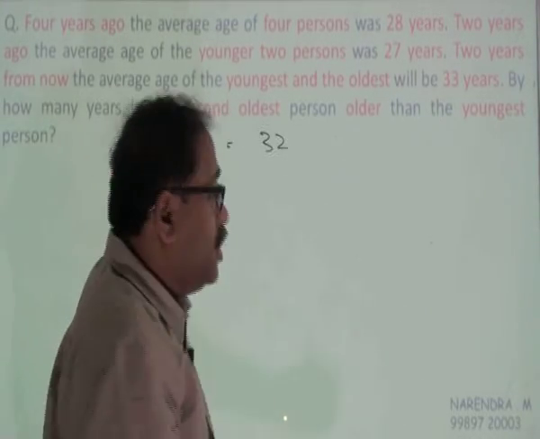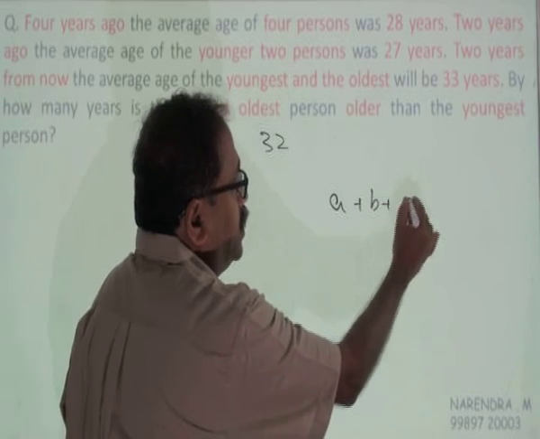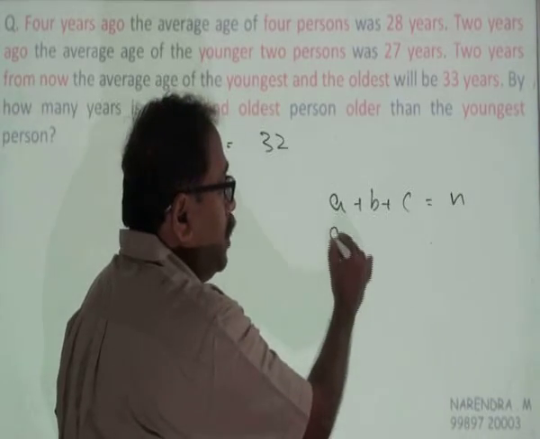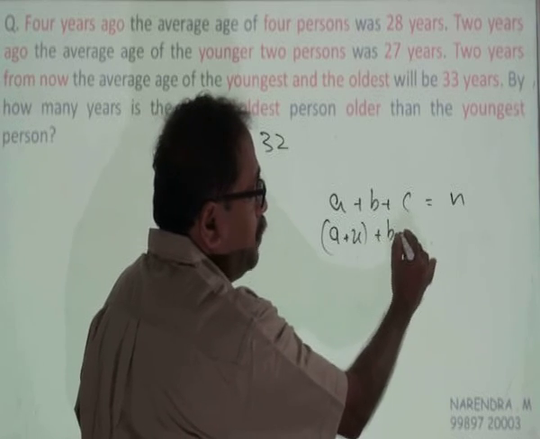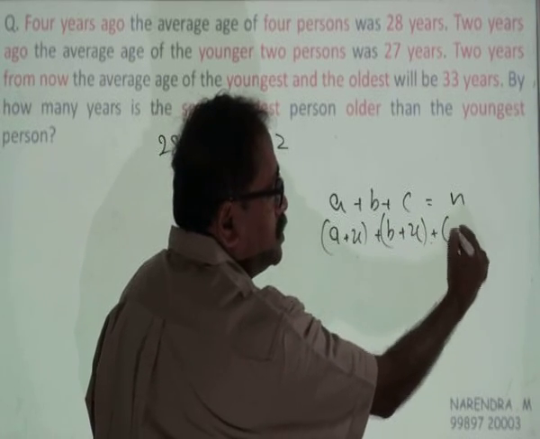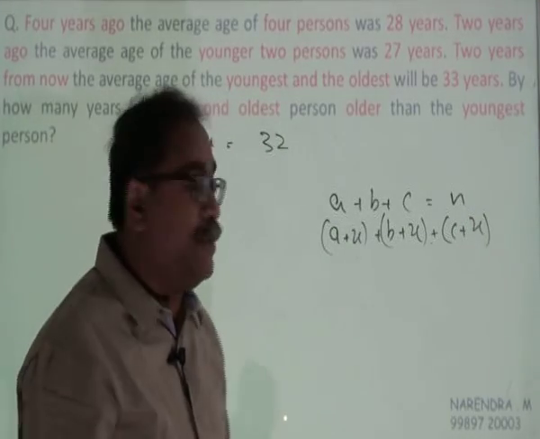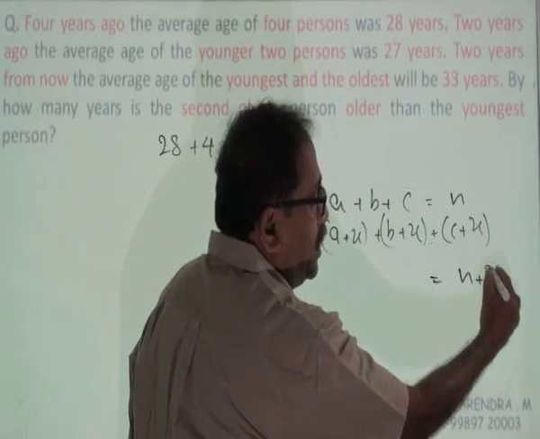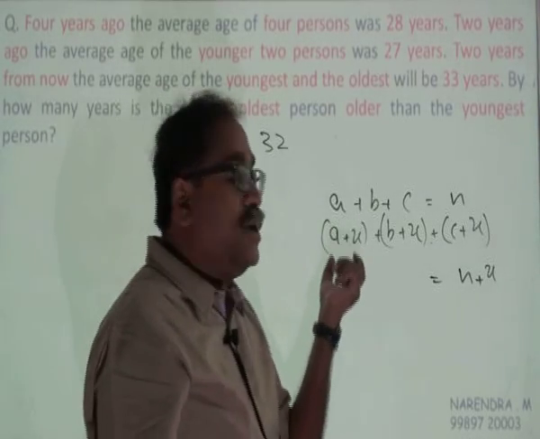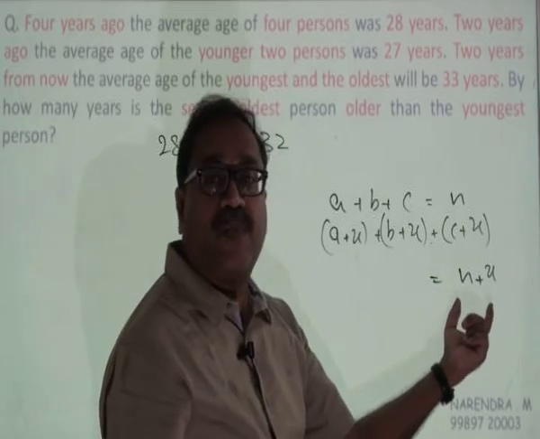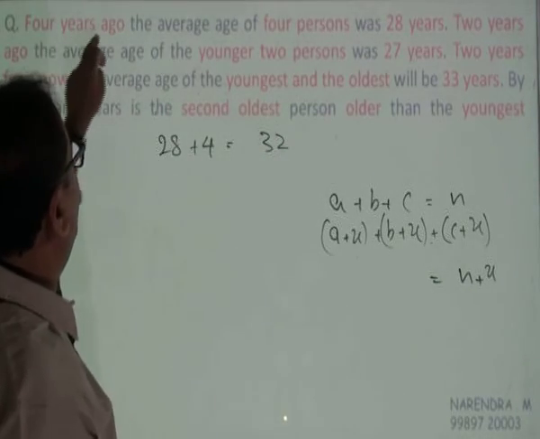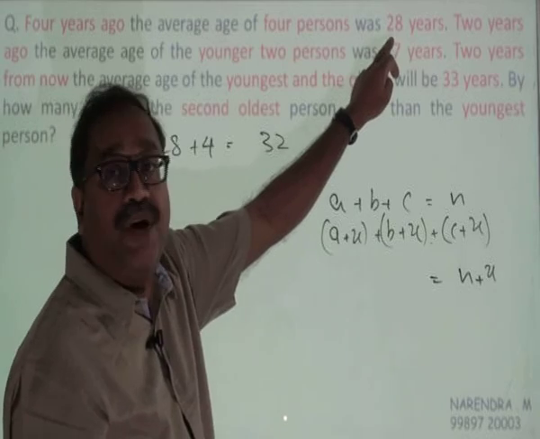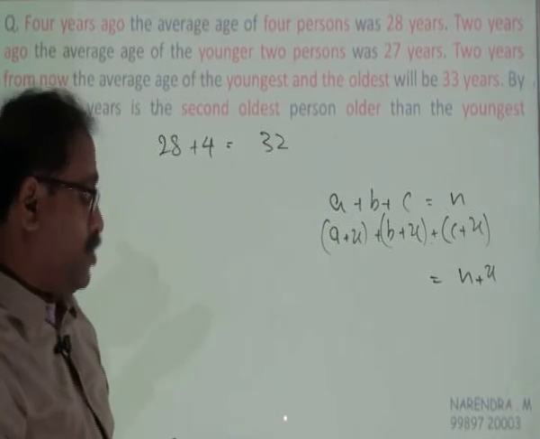What we know is, if the average of A plus B plus C is, let's assume, n, then the average of A plus X, B plus X, C plus X will be n plus X, as each number is increasing by X. If each number decreases by X, the average will also decrease by X. So here it says that 4 years ago the average was 28 years, then the present average will be 28 plus 4, that is 32.